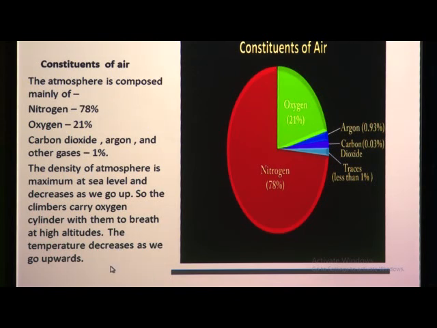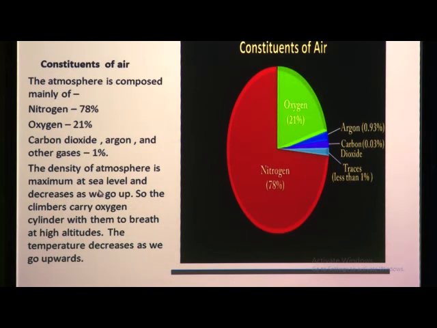So the constituents of air are oxygen 21% and nitrogen 78%, which means nearly 99% of the air is made up of oxygen and nitrogen, and only 1% is carbon dioxide, argon and other dust particles.